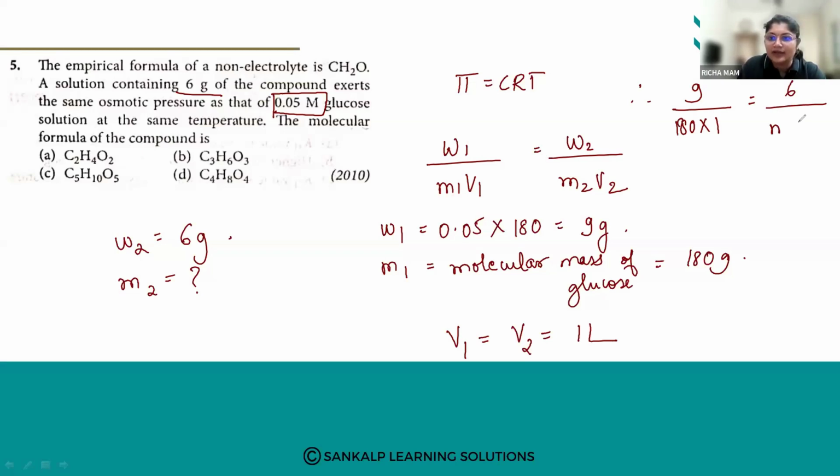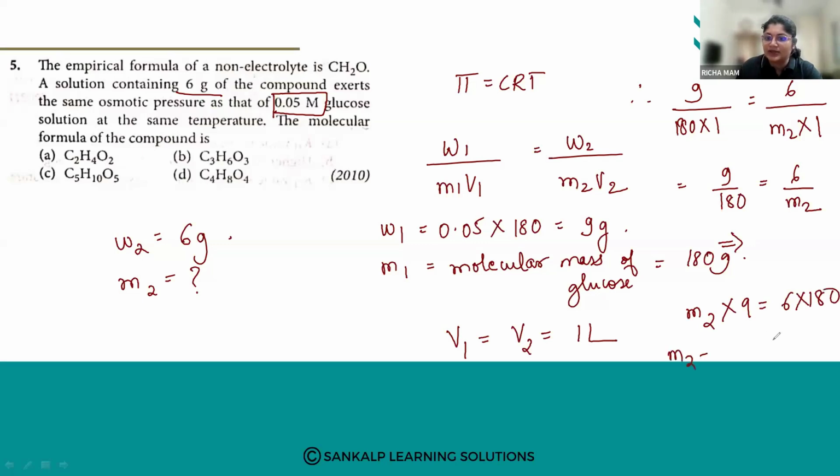M2 we don't know, and V2 is 1. So 9 by 180 equals 6 by M2. Cross multiplying, M2 into 9 equals 6 into 180, so M2 equals 6 into 180 by 9.